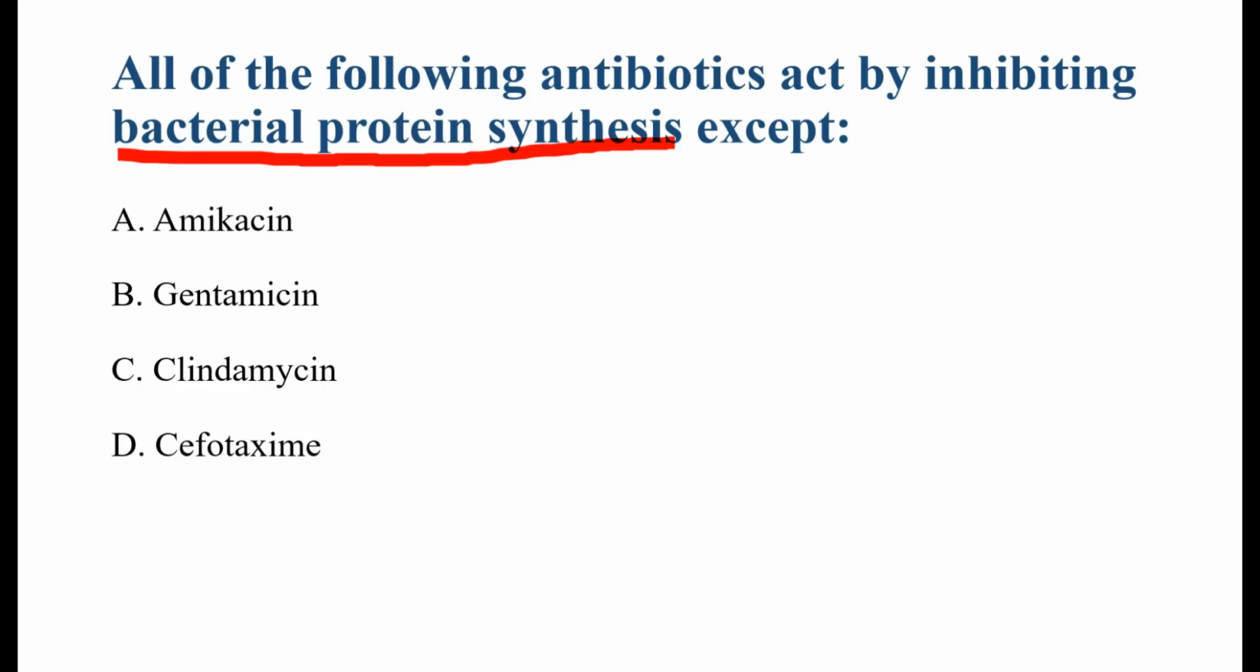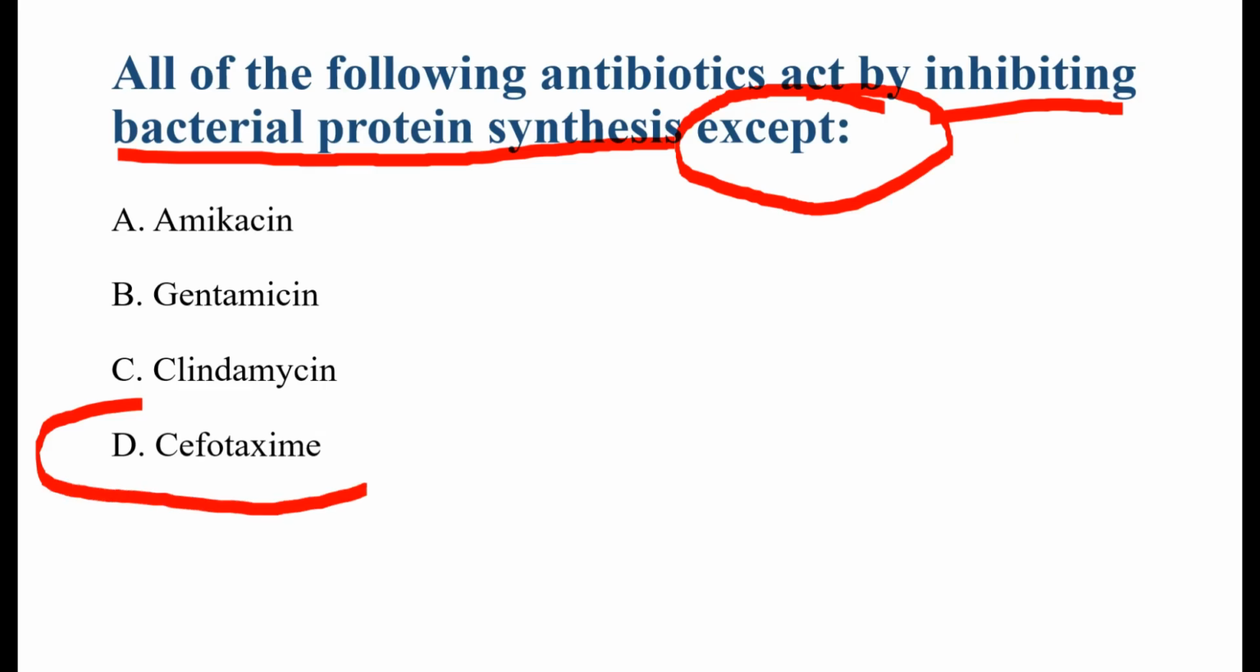Now the next question is: all of the following antibiotics act by inhibiting bacterial protein synthesis except. Okay, so the important word in this question is except. This means find the drug that does not inhibit bacterial protein synthesis. So options: amikacin, gentamicin, clindamycin, cefotaxime. So the correct answer is option D, that is cefotaxime.